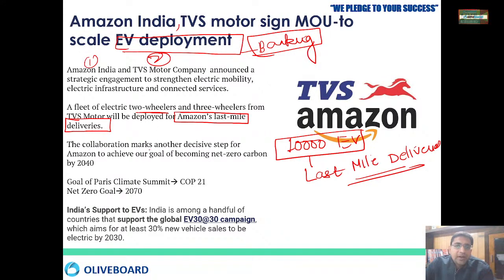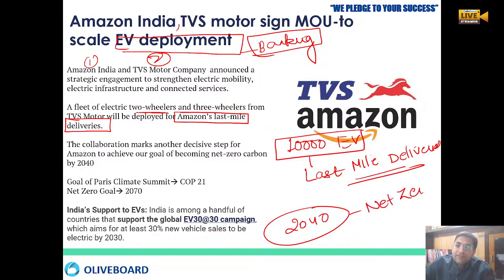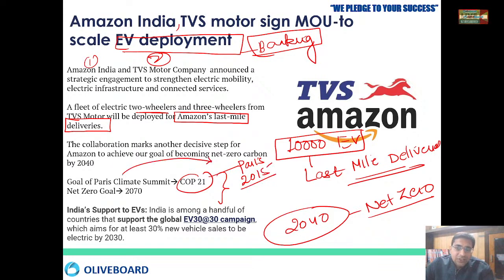Okay, so Amazon has already given their goals, like by 2040, Amazon wants to become net zero. Every company, every institution, every other place wants to become net zero. As you all know, what is India's goal? India at the Conference of the Parties 21 in Paris in 2015 signed the goal in the Paris climate agreement for net zero. So our net zero is 2070. India is going to achieve net zero by 2070. So that is why each and every institution is working in its own way to reach net zero.